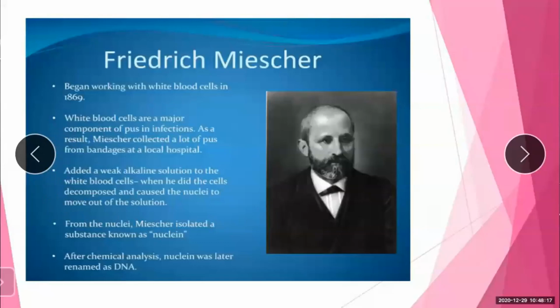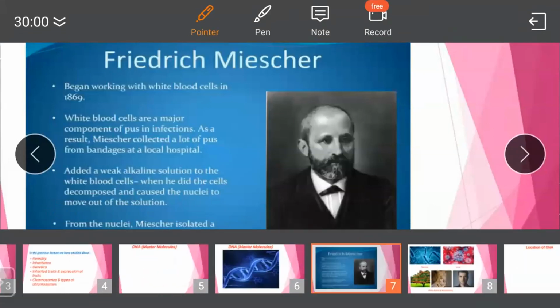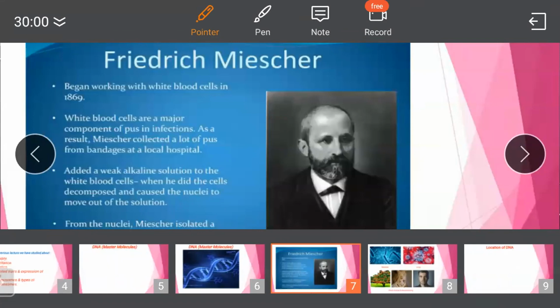From the nuclei, Miescher isolated a substance known as nuclein. After chemical analysis, nuclein was later renamed DNA. He was the one who was responsible for finding DNA.